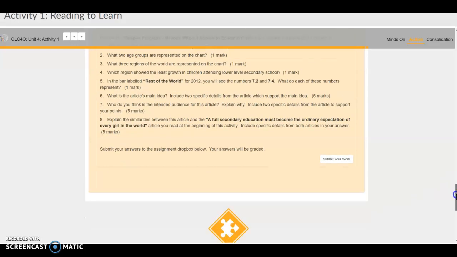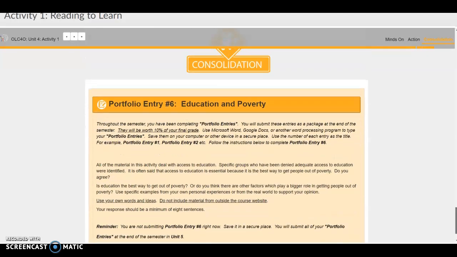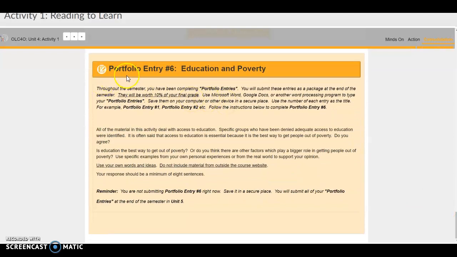We're not quite done yet. There's one more part of this activity. There's going to be portfolio entry number 6 in the consolidation part of the activity, and I'm going to ask you your opinion on education and poverty, which is something that's discussed throughout this activity in the video and in the articles that you've taken a look at.